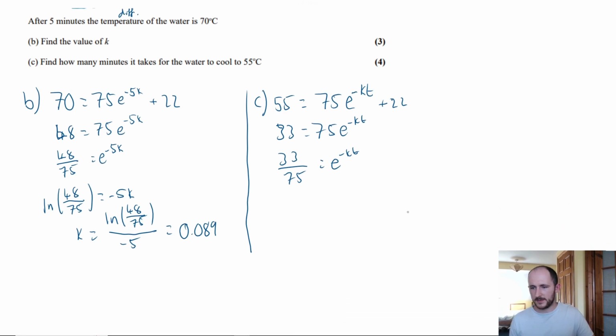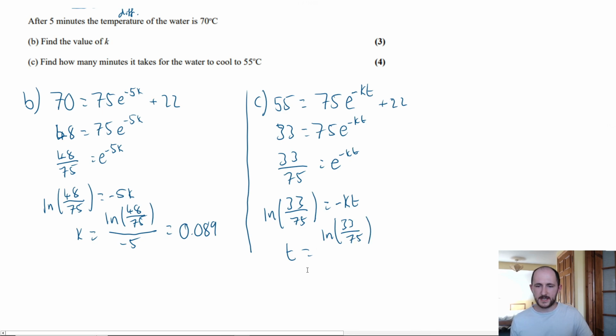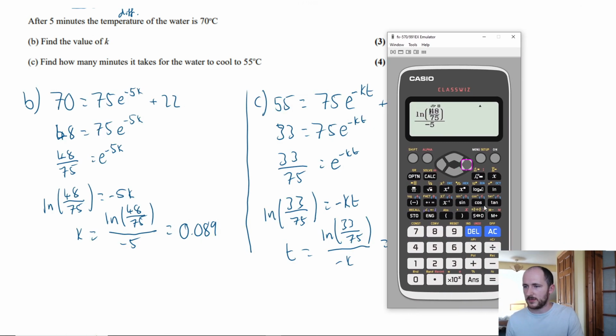Natural log. Minus kt, and then we're working out what t is, so we have the exact same thing, but instead of t on the bottom we have k. So over minus k, which we can put straight into our calculator. I'm going to just edit these values.